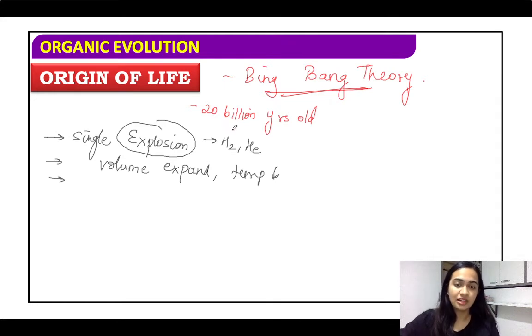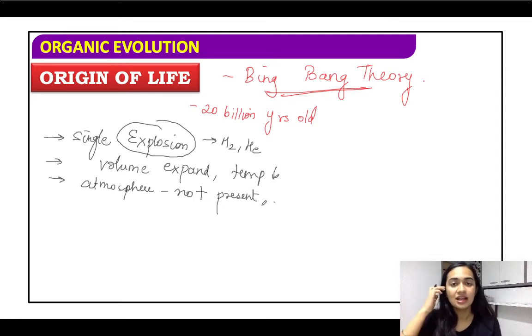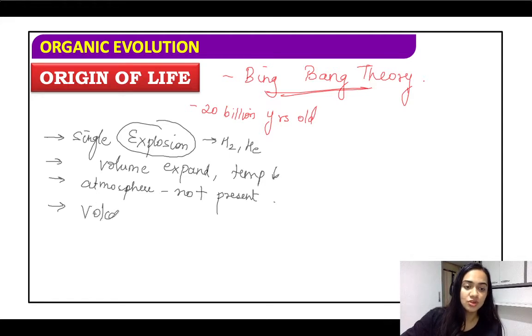Then these hydrogen and helium gases were formed, and earlier, even the atmosphere was not present on Earth. Okay. Earlier, there was no atmosphere on Earth. Now, over time, it has taken many years for these gases to change. Earlier, as I told you, there was hydrogen and helium. Then there were volcanic eruptions. All right, because now I'm talking about Earth.